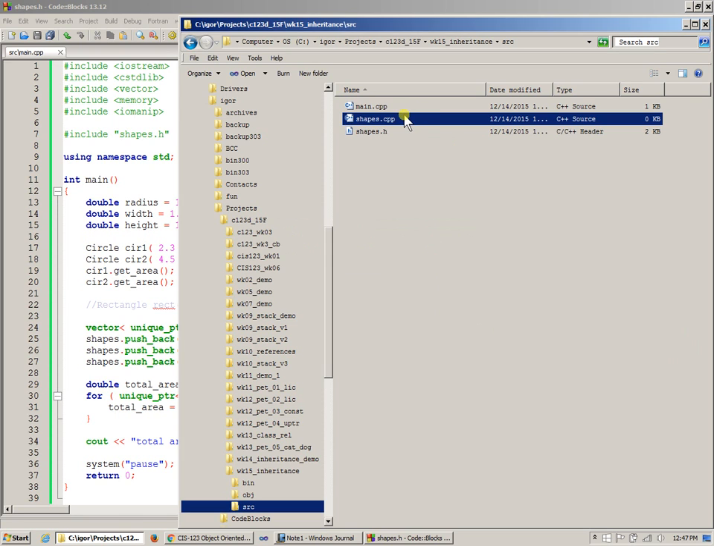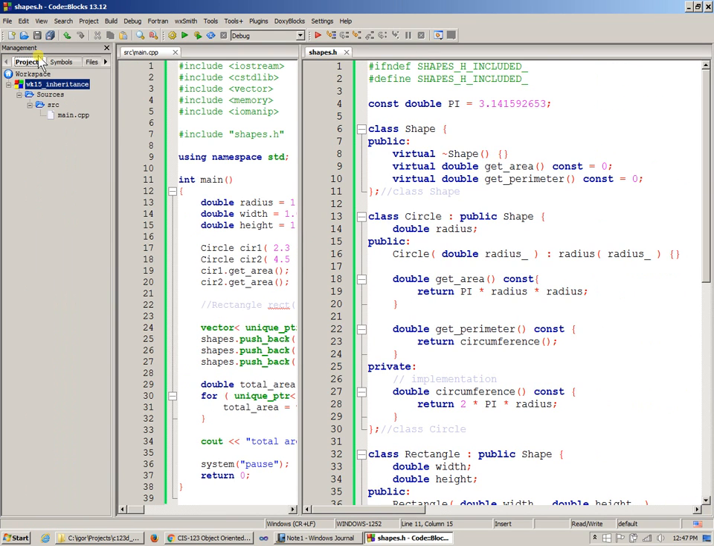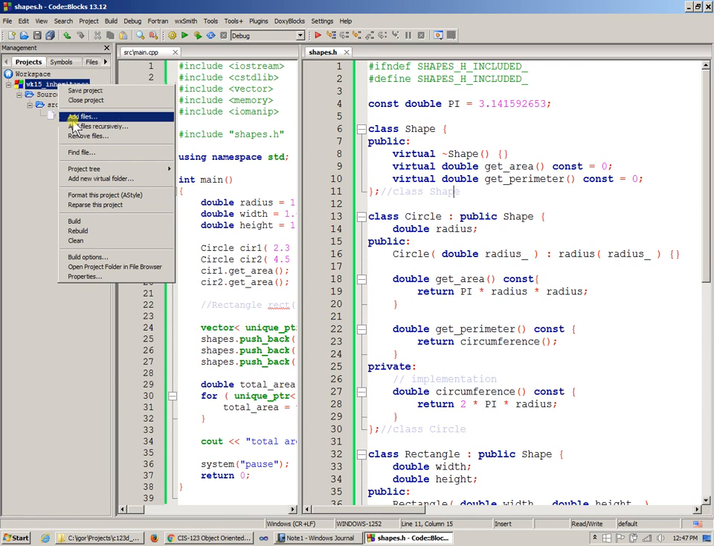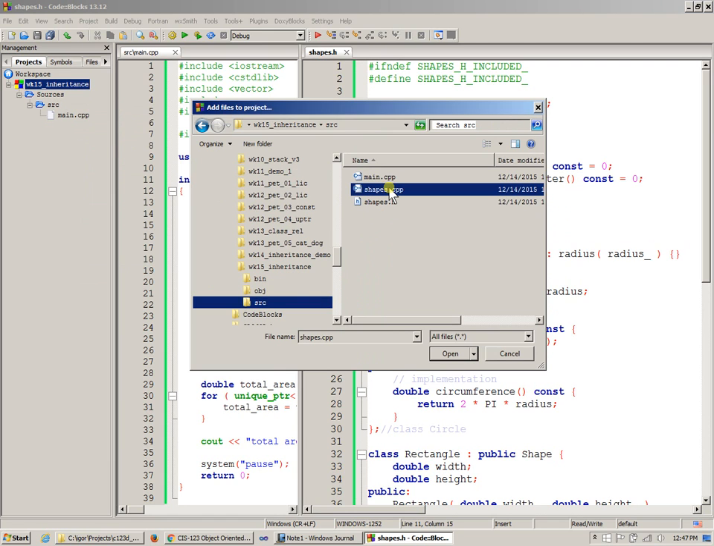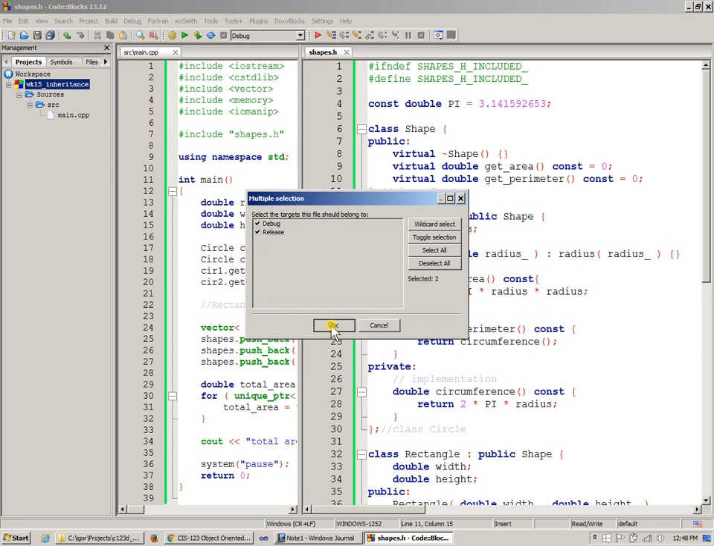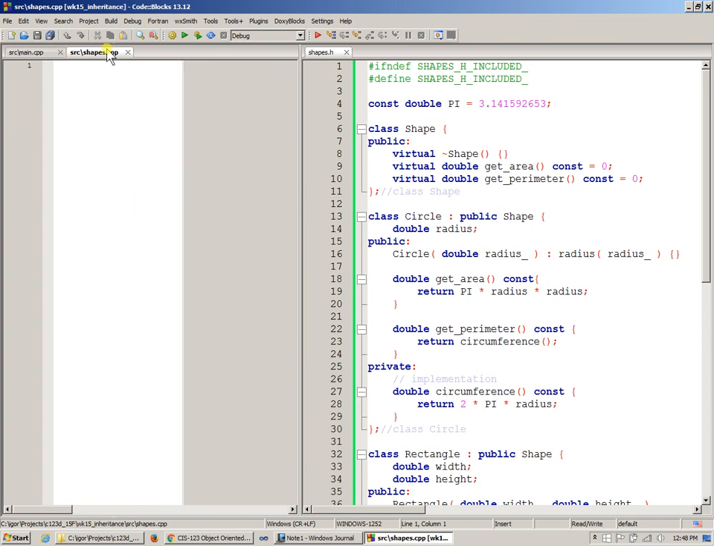And because we are adding a new implementation file, we need to go to our project view and essentially say, let's add another file, right? Add file and go to the source and add shapes.cpp, and this will be added to the sources, right? So in the sources, we have shapes.cpp, which, by the way, is an empty file, right? So what I would like to do is something like this.